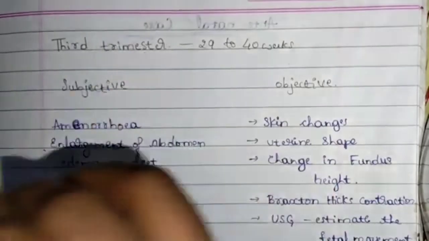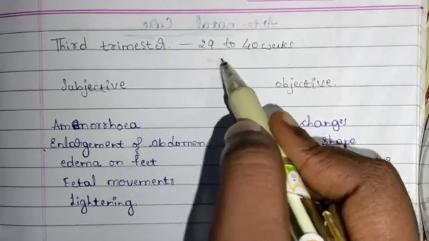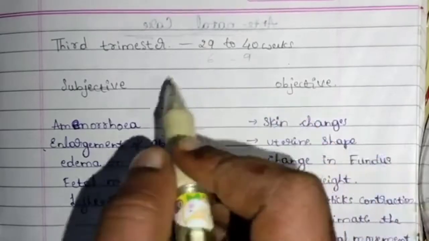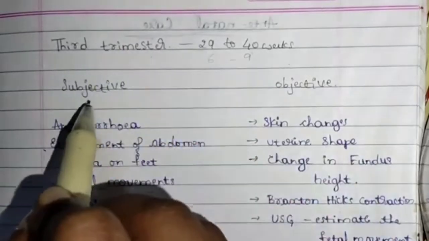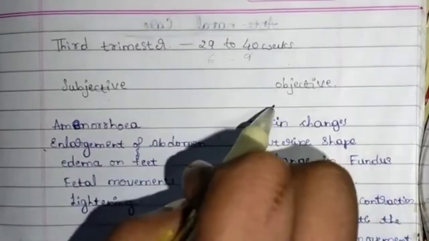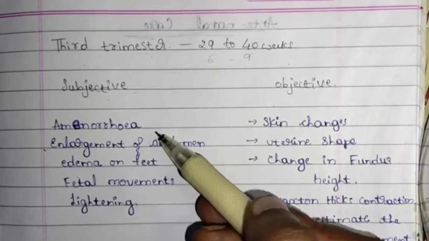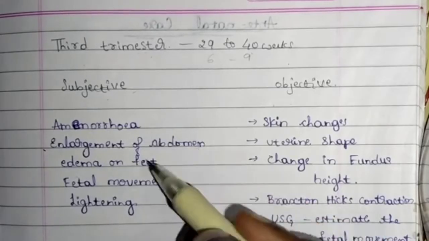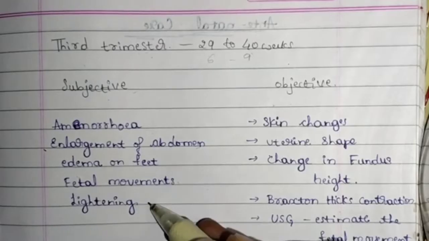The 3rd trimester is from the 29th week to the 40th week. That is from the 6th month to the 9th month. These 3 months are the 3rd trimester. And it also considers subjective data and objective data, or subjective signs and symptoms, objective signs and symptoms. In subjective, you can see amenorrhea, enlargement of abdomen, edema on feet, fetal movement, lightening.